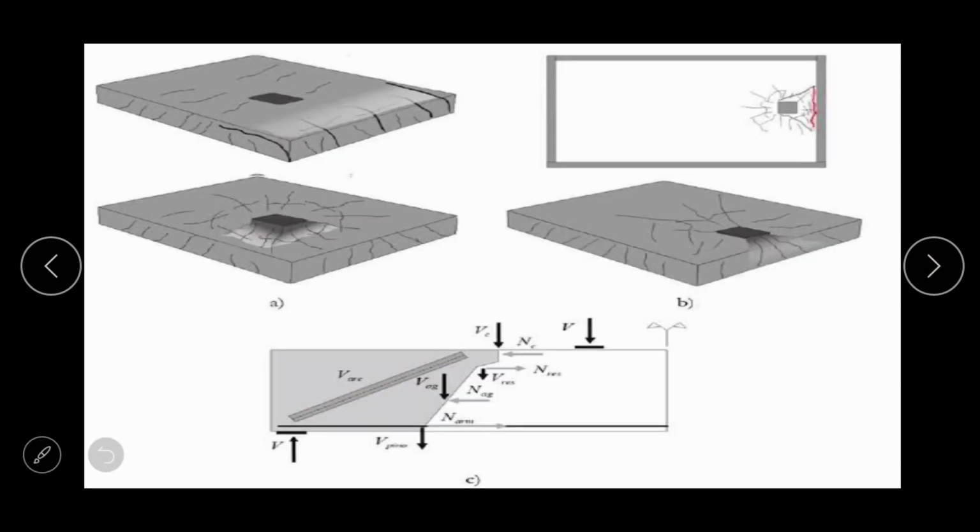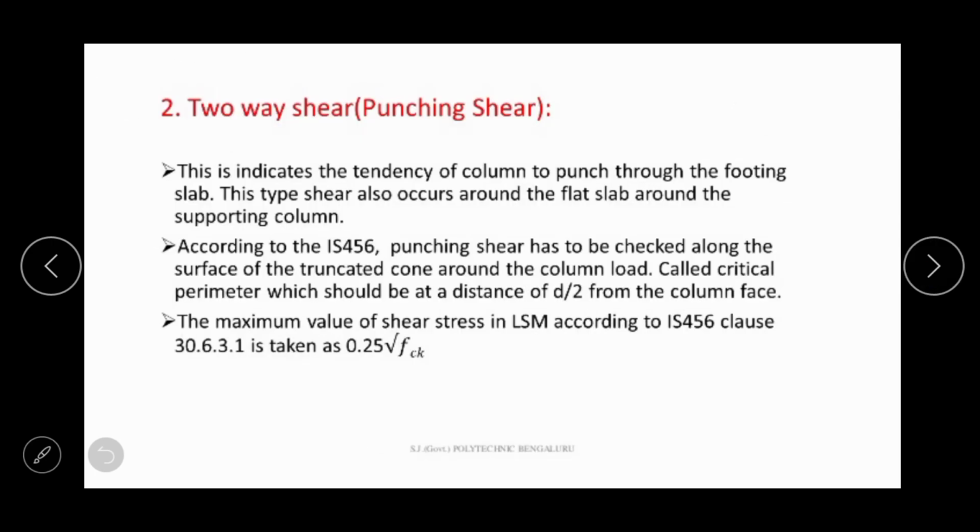So here you can see this is nothing but the punching shear failure. So two-way shear or punching shear is the tendency of the column to punch through the footing slab. The maximum value of shear stress can be calculated by following the IS 456 clause number 30.6.3.1, which is equal to 0.25 root over of fck. And the critical phase is at a distance of d by 2 from the column face.